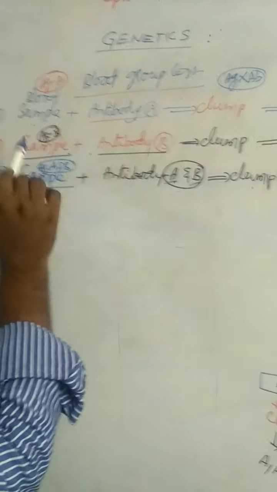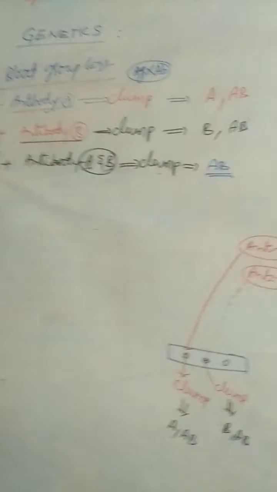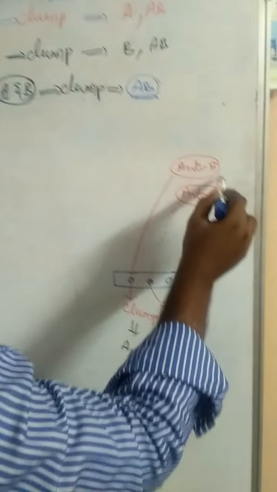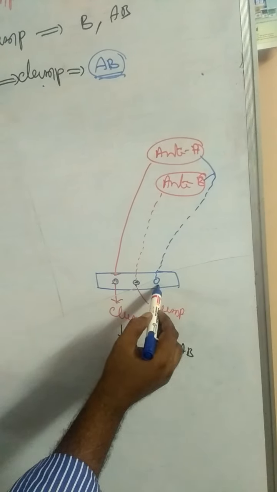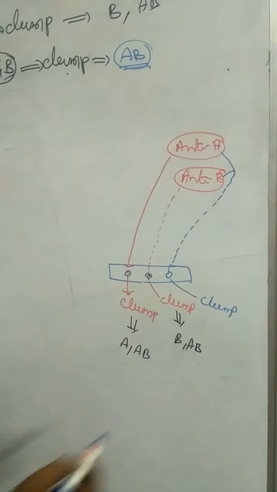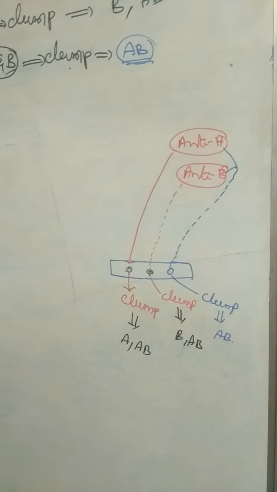So this blood group is called AB blood group. If antibody A is added to the sample, it gives clump, that is A or AB. If B is added to the sample, it gives clump, that is B or AB. If both antibodies A and B are added to the sample, it gives clump, that is AB blood group. So this is AB blood group.